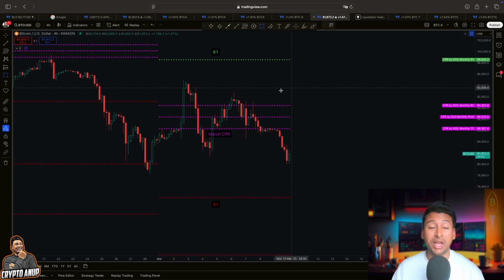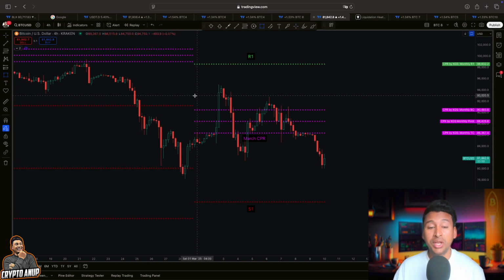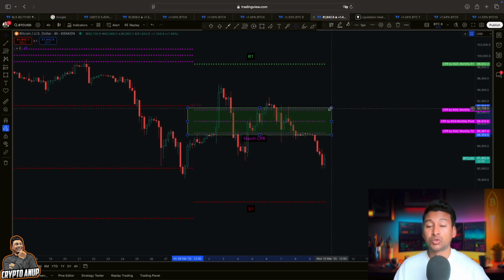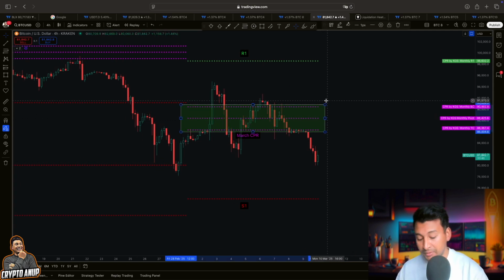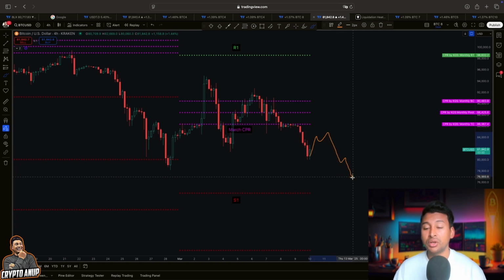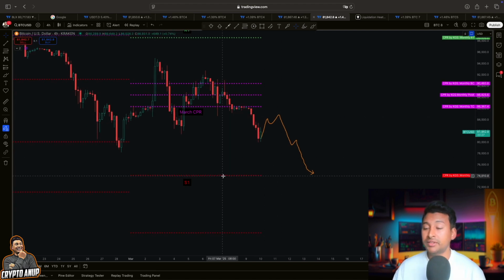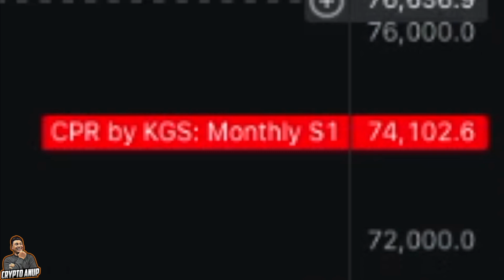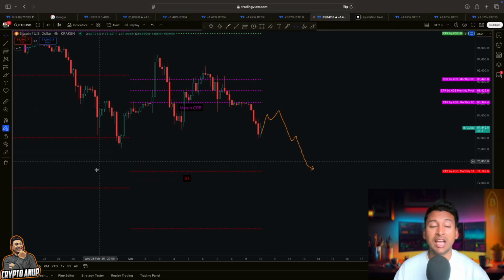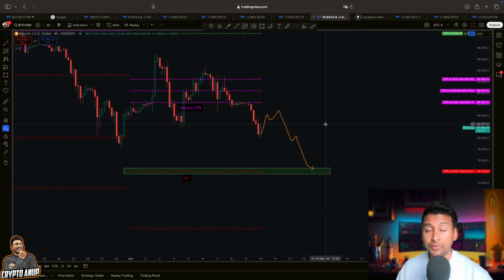I'm being very honest with you, and not just because of the price action, but even with the help of this leading indicator, we have already lost the support from these three trend lines, top, central, and the bottom CPI line, and now we are free falling. So what does this mean? Bitcoin already lost the support from this key trend line. Now we must prepare ourselves for a continuation to the downside. I mean, towards the first bearish target for the month of March, which sits around 74,000. Yes, guys, this monthly S1 line is the area where we are expecting the price of Bitcoin to get attracted before choosing a trend direction.